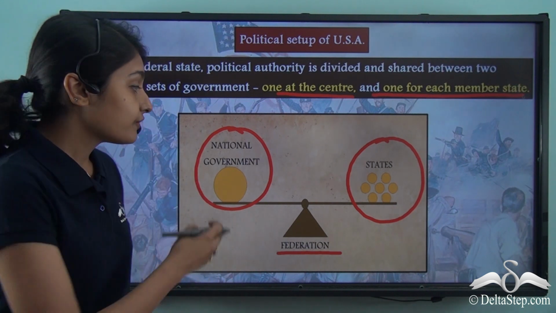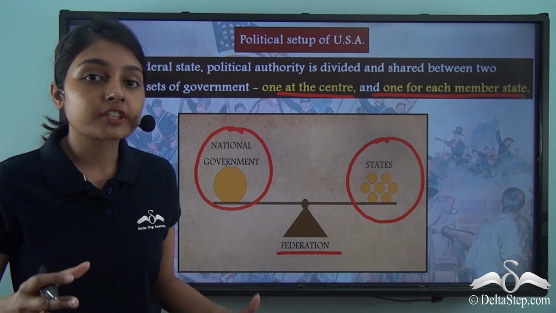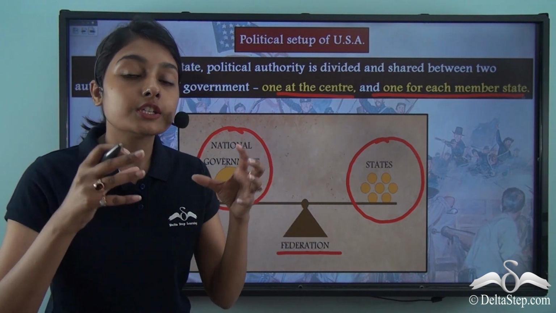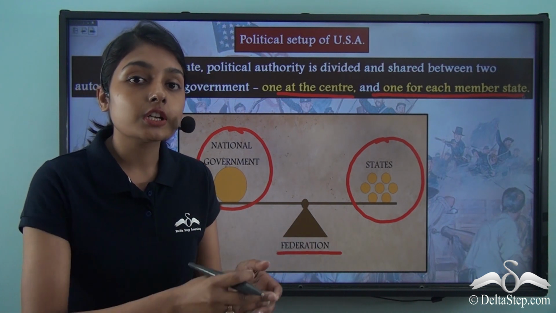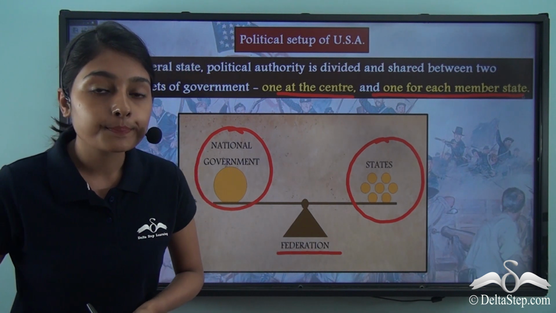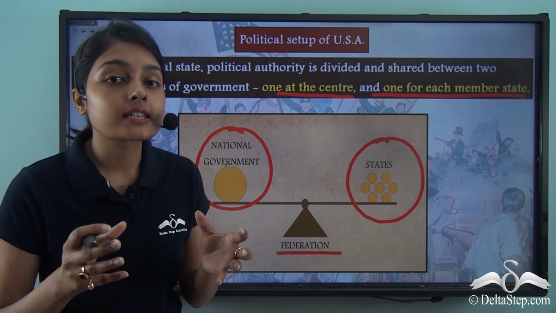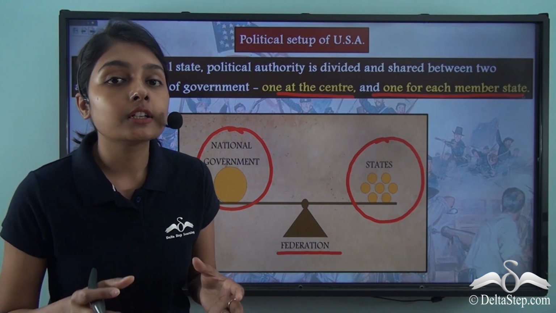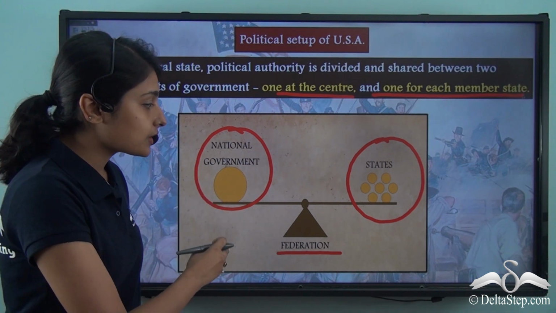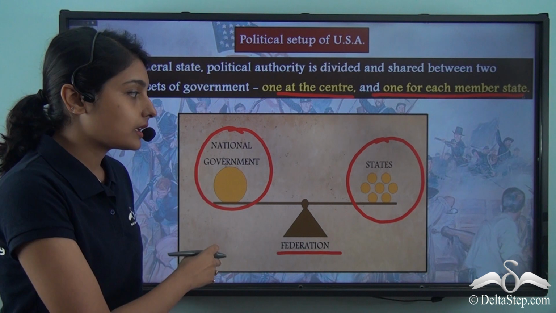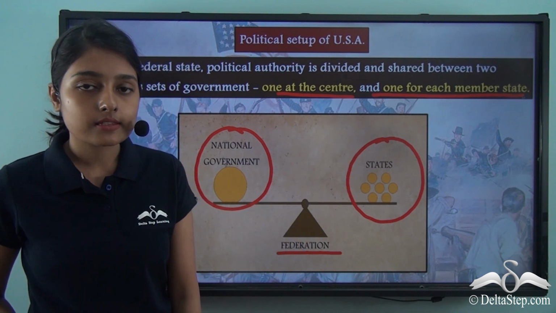So, while the federal government takes care of things that pertain to the United States of America as a nation and its relation with other countries of the world, the state governments take care of things that pertain to the states alone. In this way, power is shared between the federal government and the state governments.